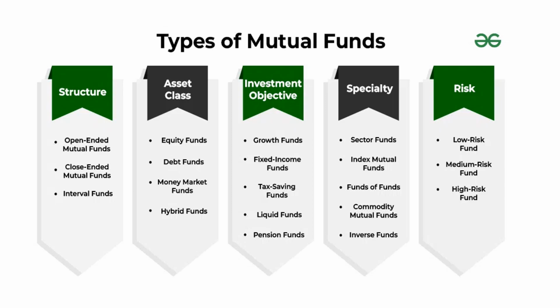Now coming to the close-ended funds. Here there is a fixed maturity. An investor can buy units of a close-ended scheme from the fund only during its NFO. So the investor cannot transact with the fund after the NFO is over. At the maturity period, the scheme is wound up, units are cancelled, and the money is returned to the investor. The fund makes arrangements to provide liquidity. Listing is compulsory for close-ended schemes to provide liquidity to the investor.